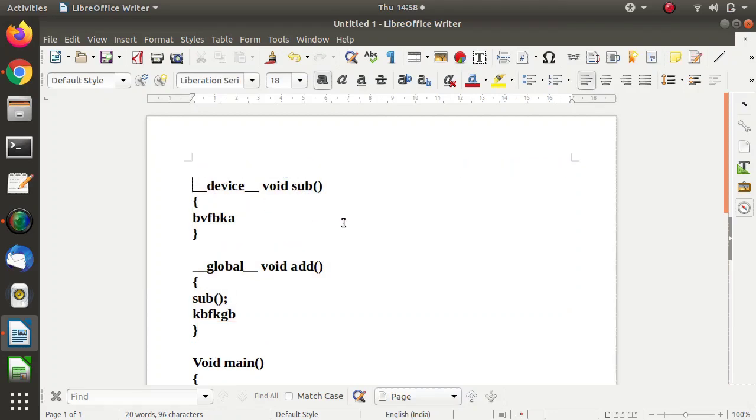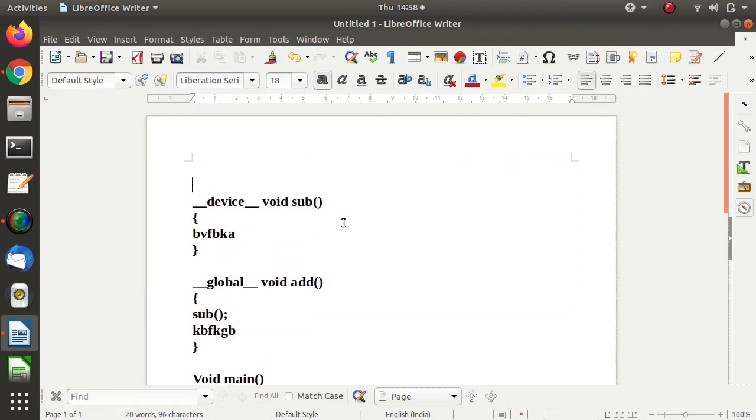These two functions here, in this case, the add and sub functions, are the kernels. Kernels are those functions which have to be executed on the GPU.